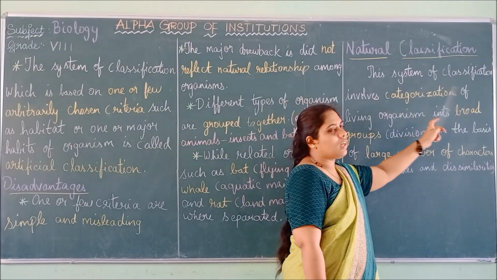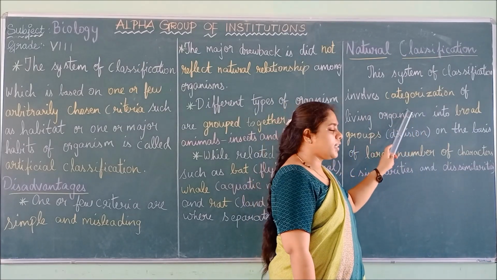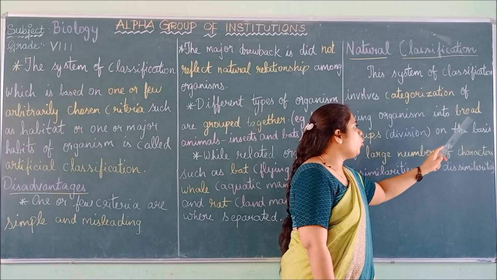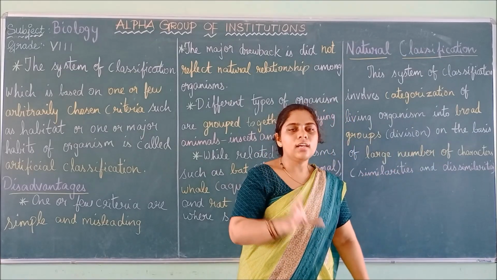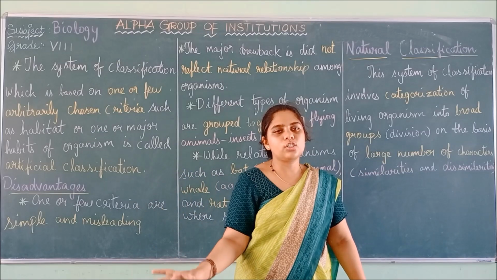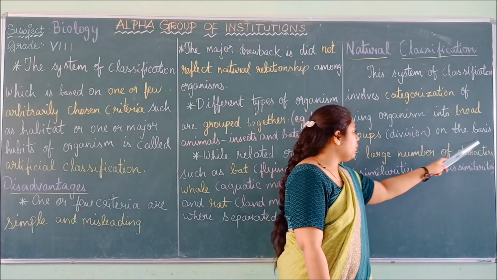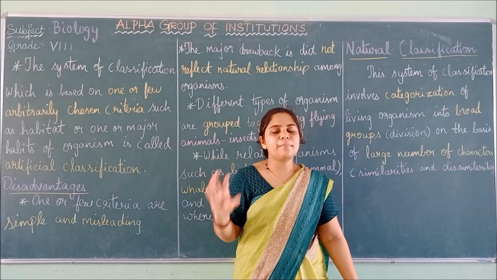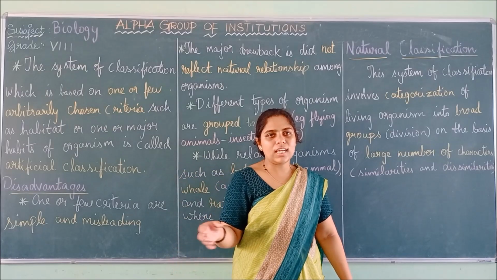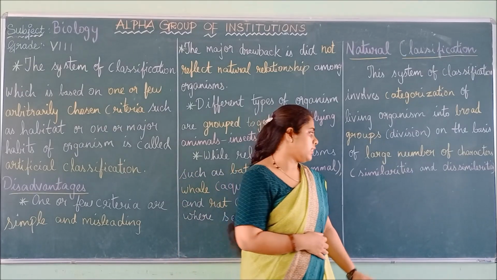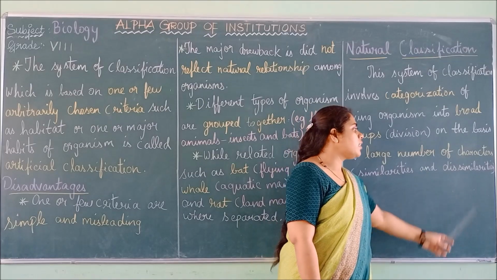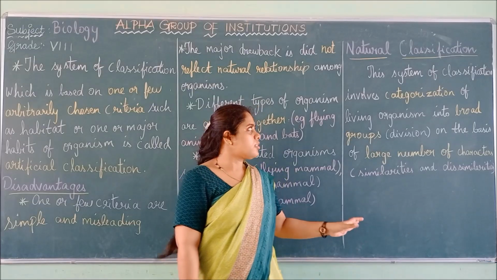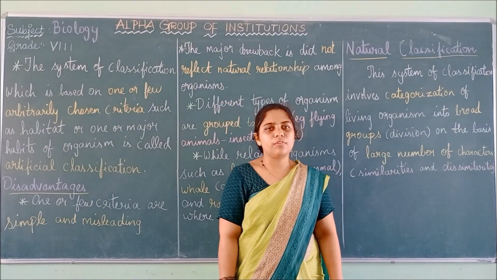It is a system of classification that involves categorization, grouping of living organisms into broad groups, that is, wider groups called divisions, on the basis of a large number of characters. Here many characters are taken, and based on the similarities and dissimilarities, all the organisms are classified. So this is all about natural classification.